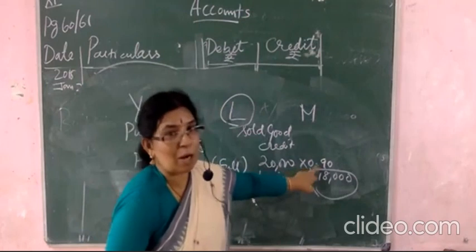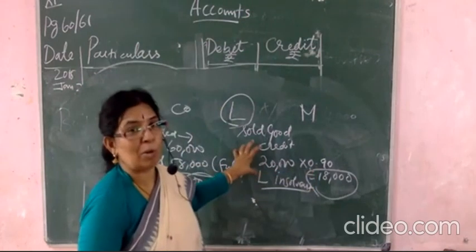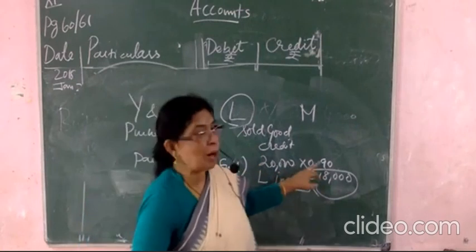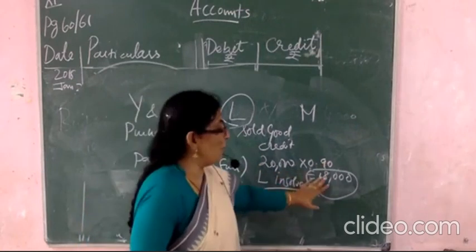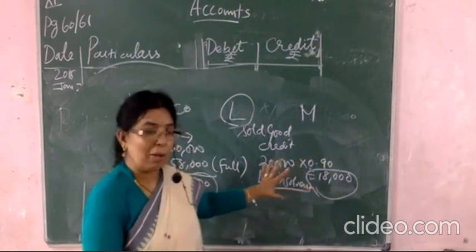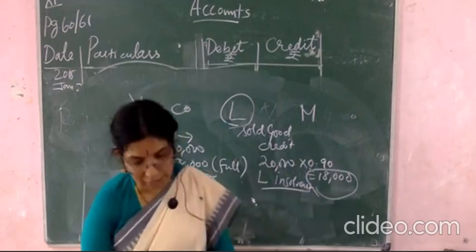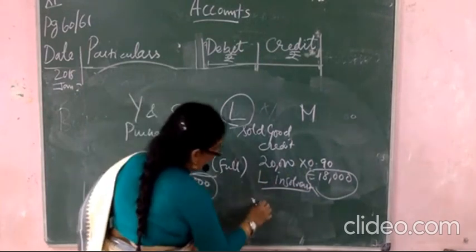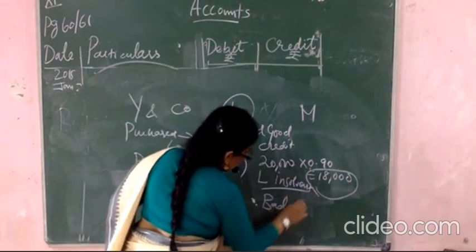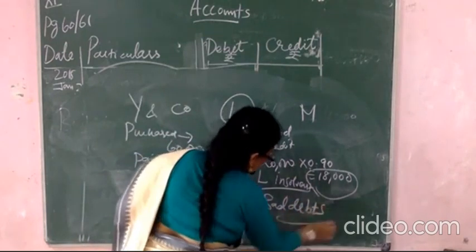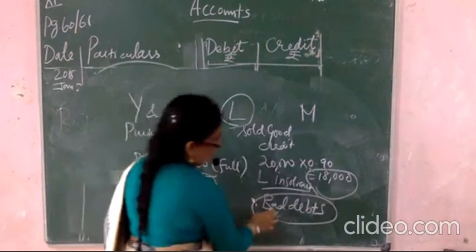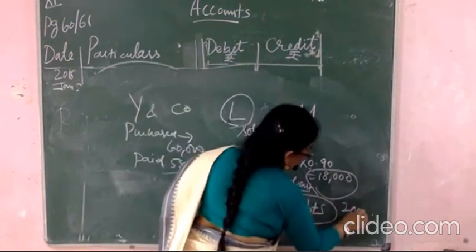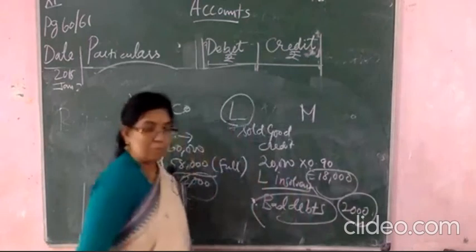90 paise means what? What is the total amount of goods sold? The goods value is 20,000. So at 0.90 paise, 18,000 only is settled. Okay. So the remaining 2,000 is not received yet. So we can call it bad debt. Okay, so you have to mention here bad debt. So here 2,000 rupees you have to write.